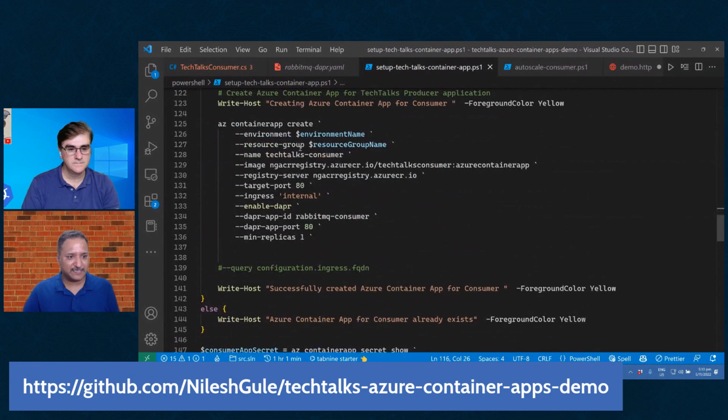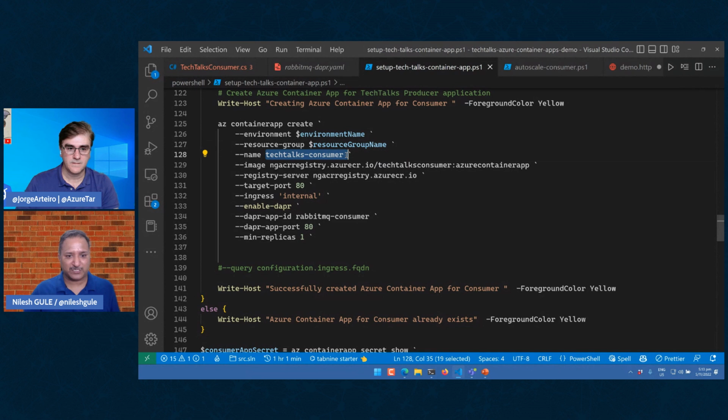And then same way, we create the consumer as well, where we check if the consumer exists. If it doesn't exist, in the same environment, in the same resource group, we create a consumer with the name as TechTalks consumer. The image container registry is same. Just the name of the image is different or repository is different. This time we are using TechTalks consumer, and the tag is same for producer and consumer, which is Azure Container App.